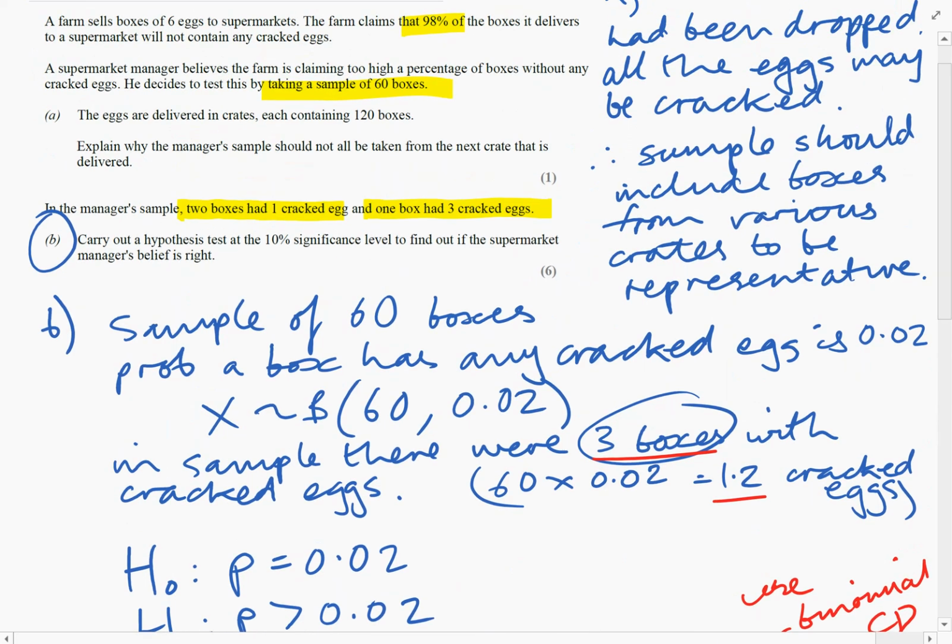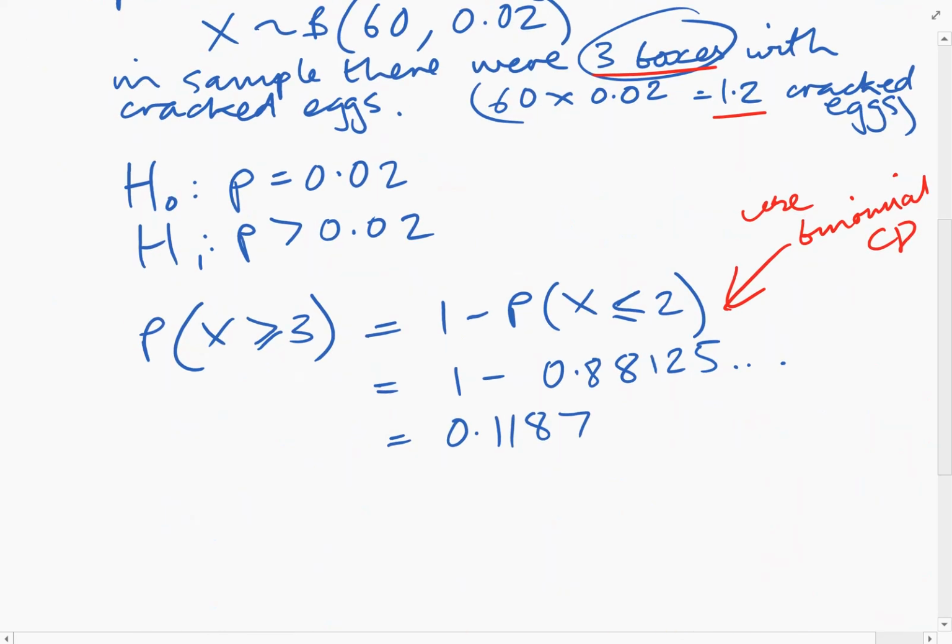Now in the question, let's just go back up here. It says a 10% significance level. So was our probability greater than 10% or less than 10%? Well, this is greater than 0.10. So it's not that surprising.